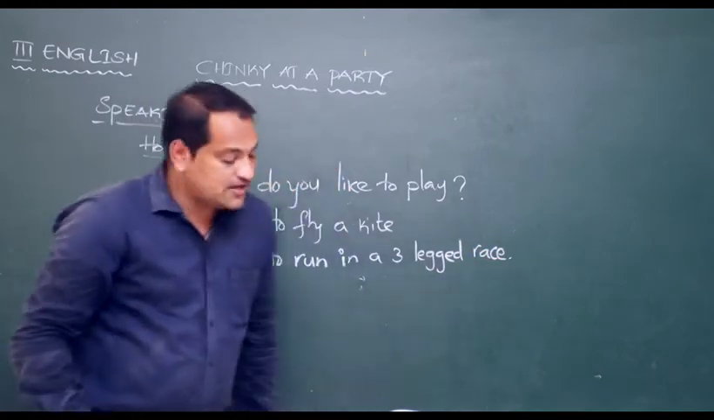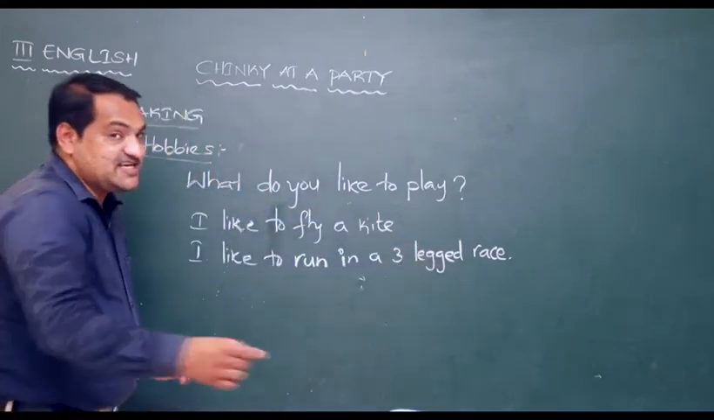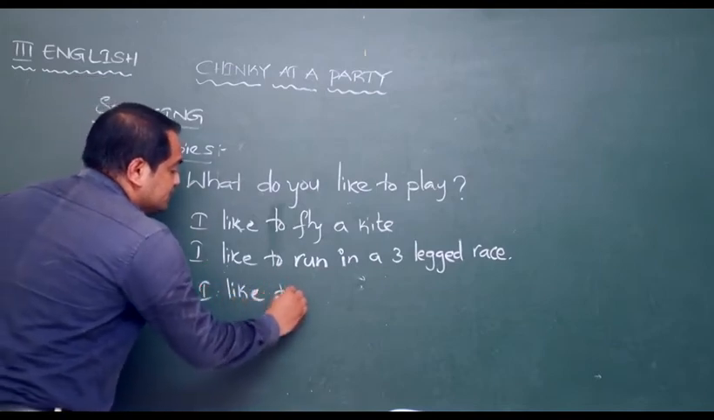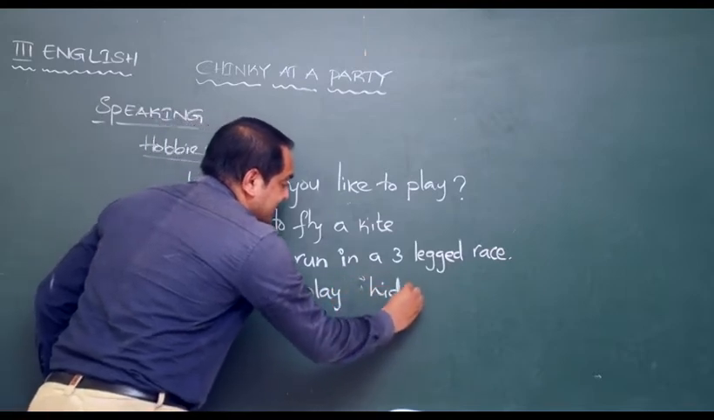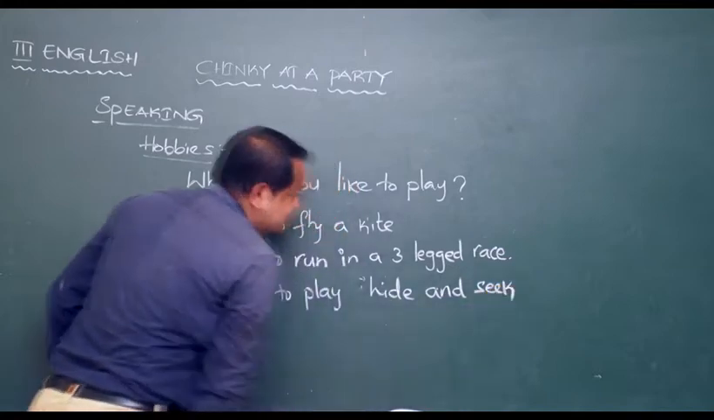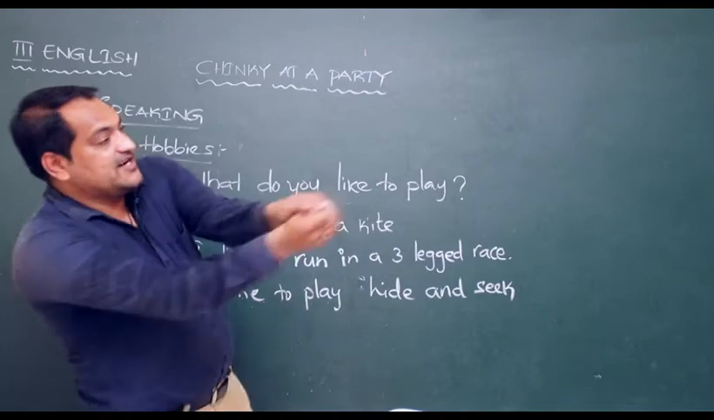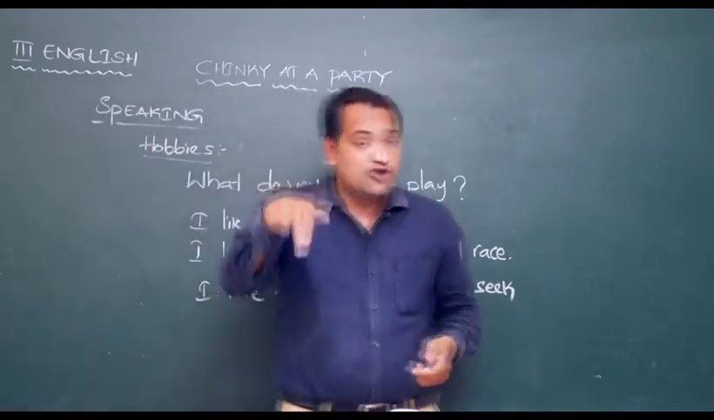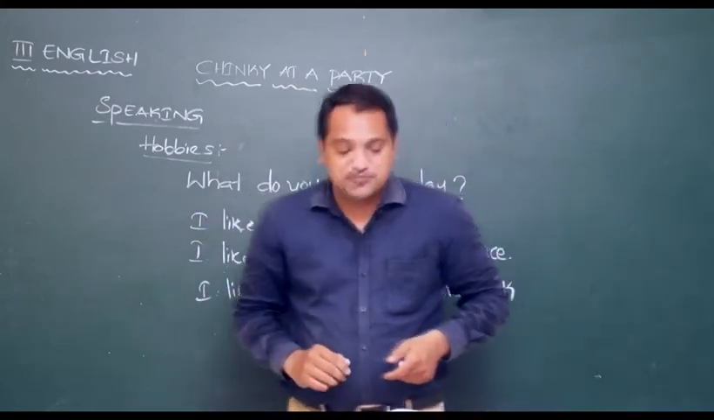Then what's the next question? What do you like to play? The next game we can see in the book. I like to play hide and seek. Next question. What is there? A man with a cricket bat. What do you like to play? I like to play cricket. Then two boys are playing chess there. How do you answer the question? What do you like to play? I like to play chess.